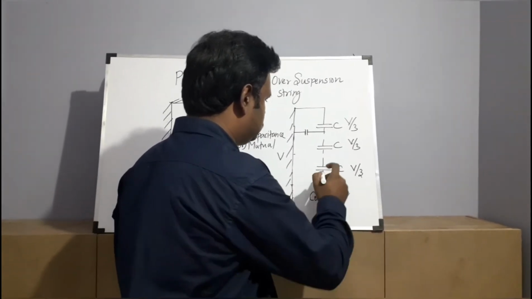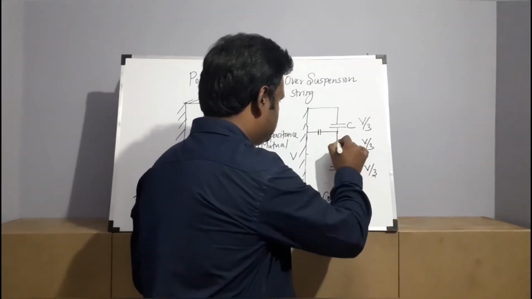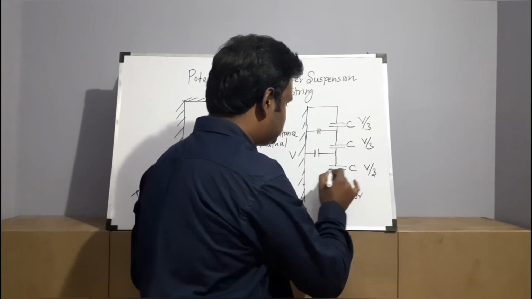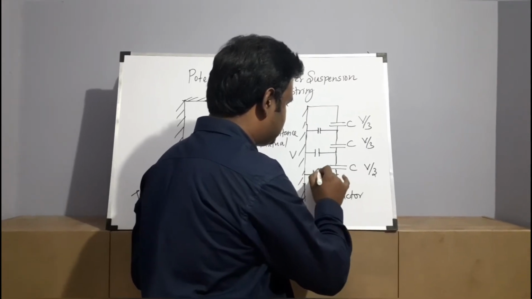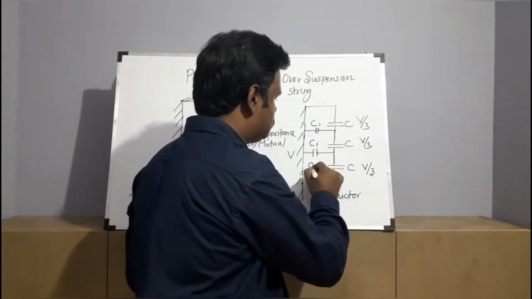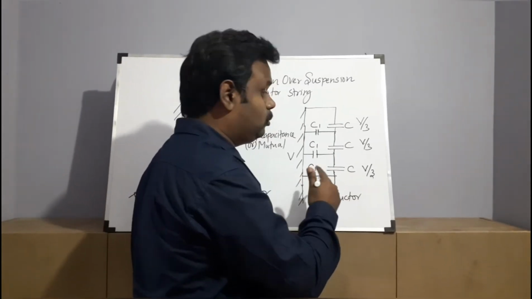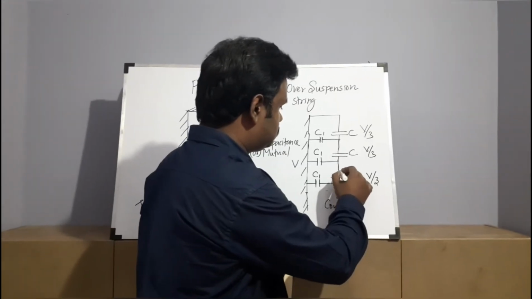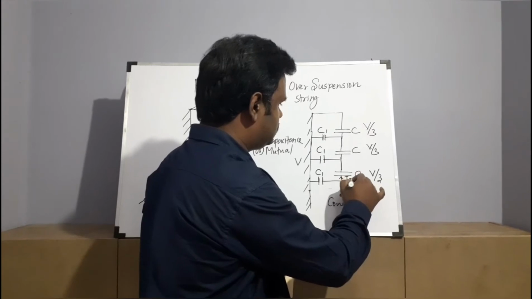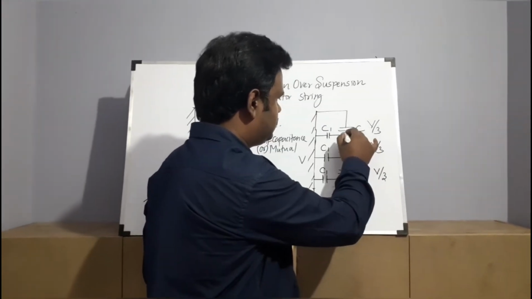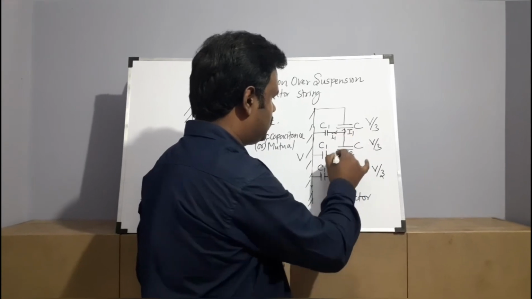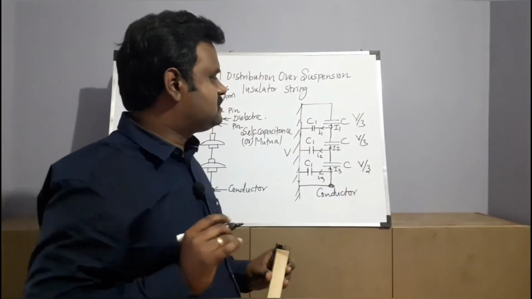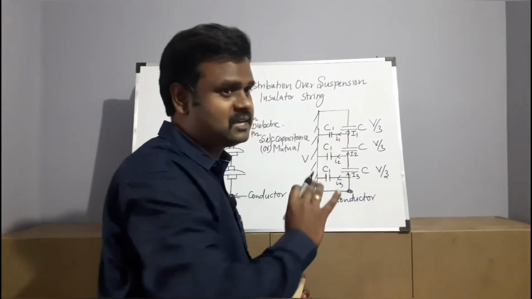Let me erase this current. So in a similar fashion, in between this pin and the tower or earth there will be another capacitance. Here also, in between this pin and this tower or earth, there exists another capacitance. These are represented as C1, C1, C1. This is nothing but the shunt capacitance. Now the current will not be uniformly distributed here. So it will be I3 here, I2 here, and then I1 here. Here it will be represented as small i1, small i2, and small i3, and then this path will be returning back. This is the diagram, and this particular C1 is called shunt capacitance.